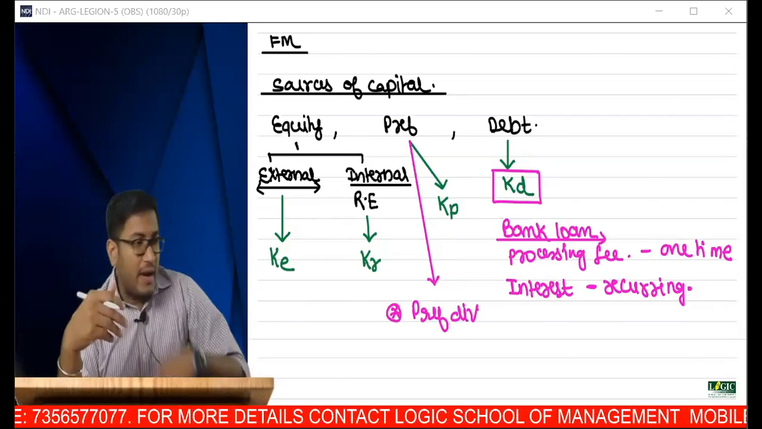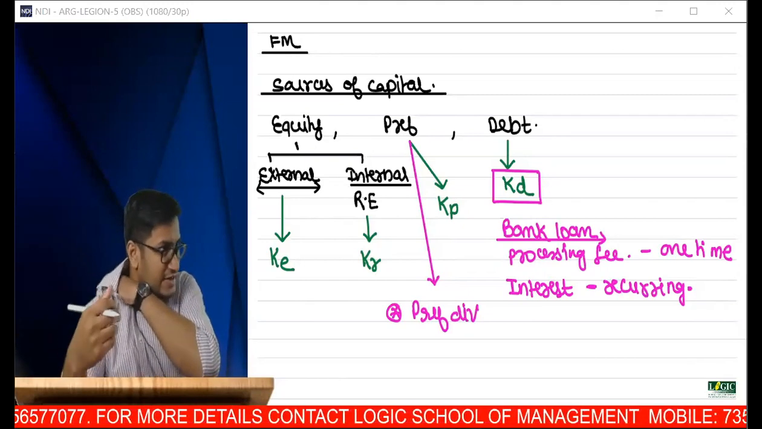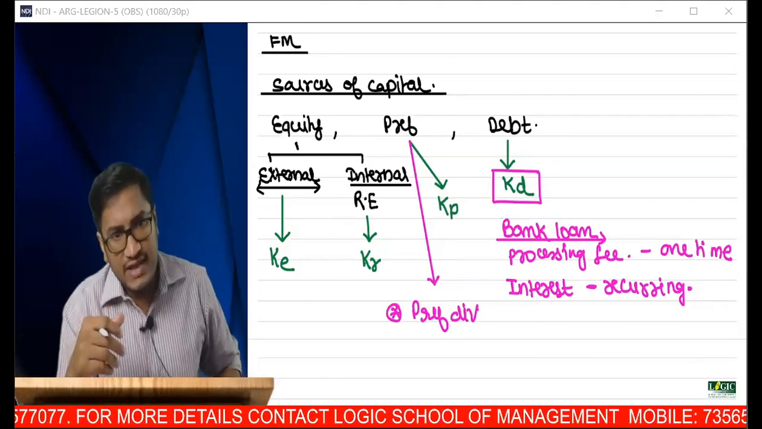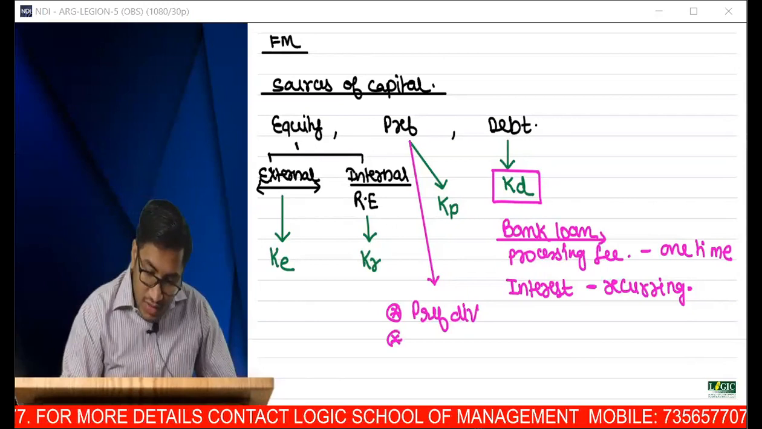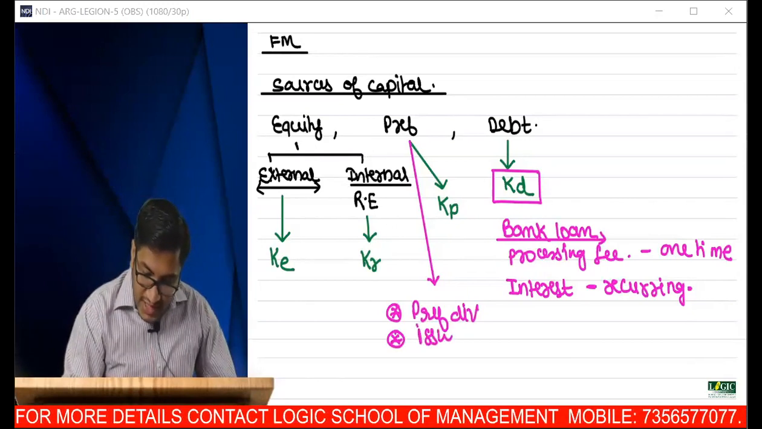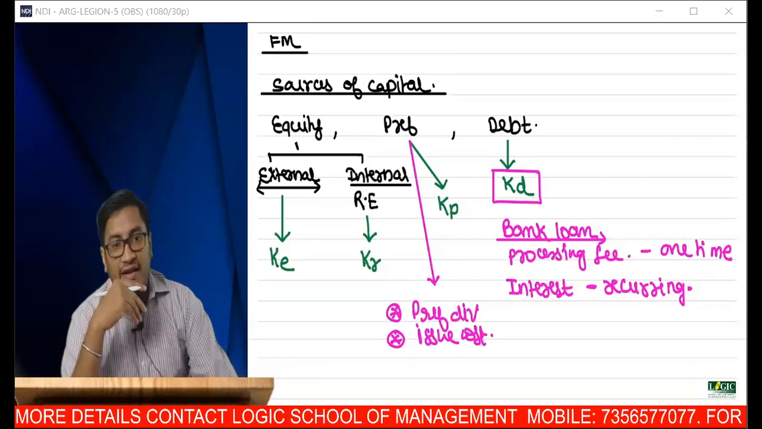If I've borrowed money, if I've raised money from preference shares, being a company, I have to pay preference dividend. So that is my cost. I accept it. Is that the only cost? Farzana, very good, issue cost. If I want to issue preference shares, there are certain costs that I have to incur. So issue cost is another cost.